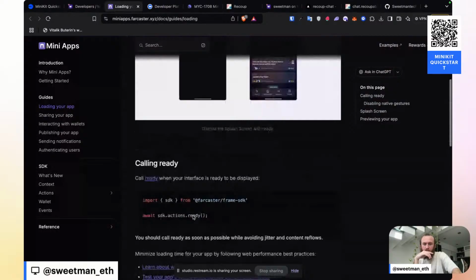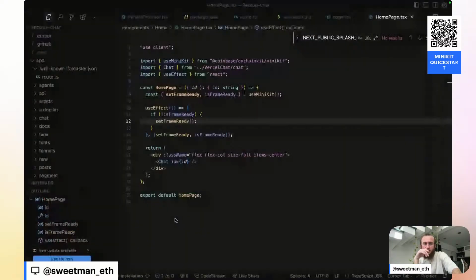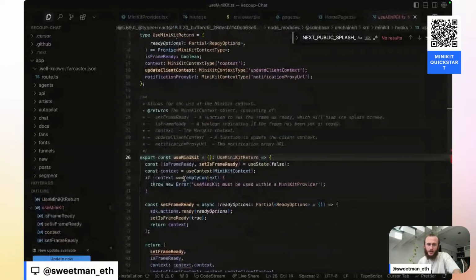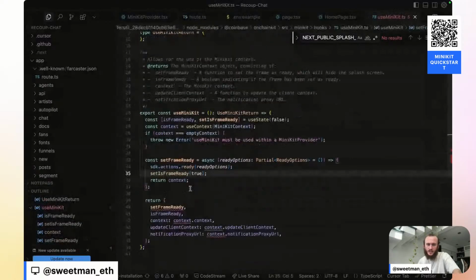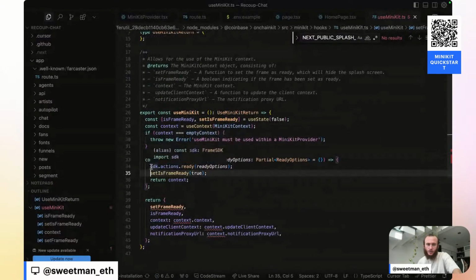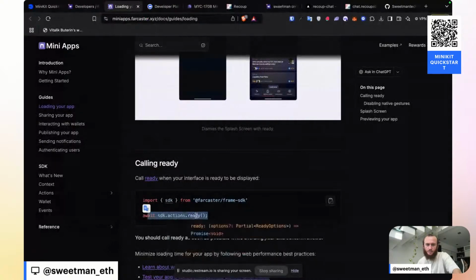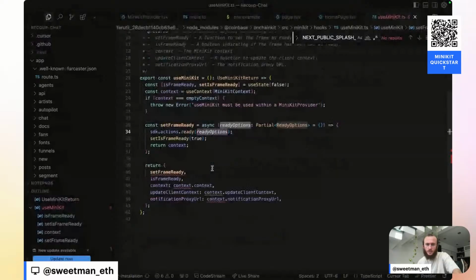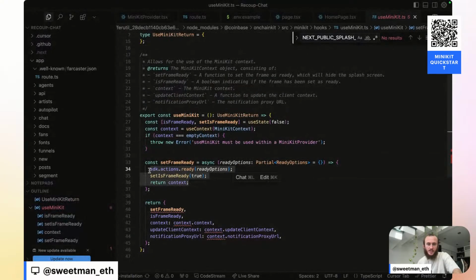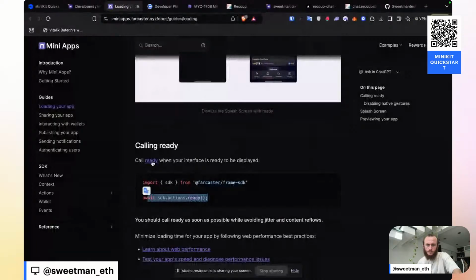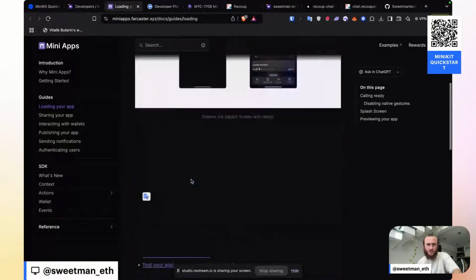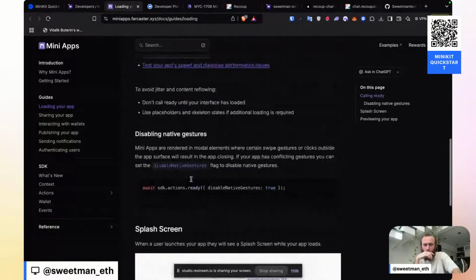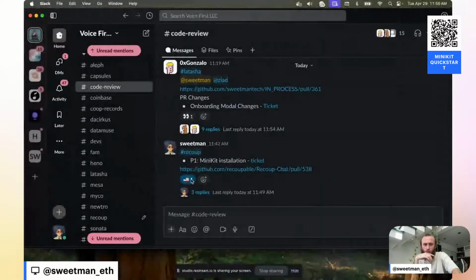I'm wondering if this is called under the hood, SDK actions.ready. Let's go into useMiniKit and see what happens when we call setFrameReady. It looks like setFrameReady is calling the SDK actions.ready, and it's passing in the ready options. And so this should be making that call. And that should be all we need to do. And so I'm curious as to why it didn't work.